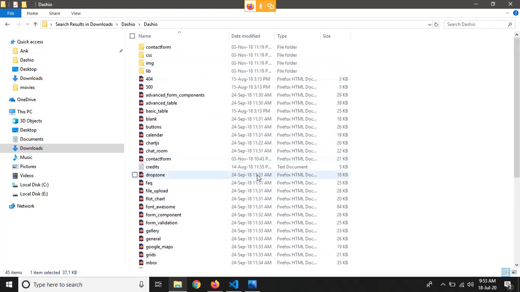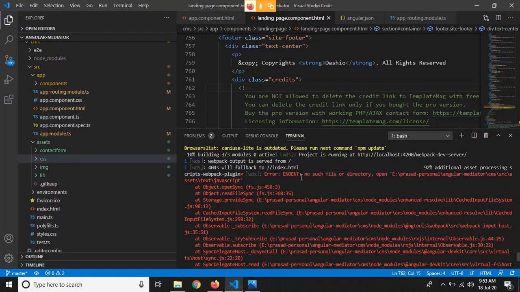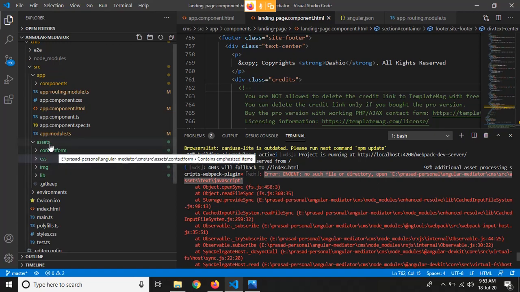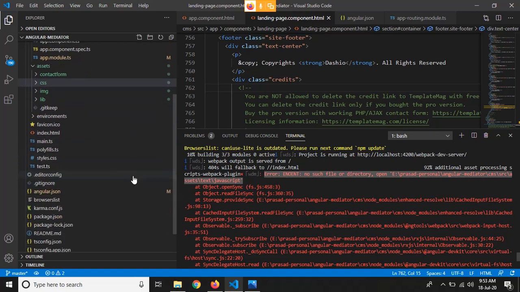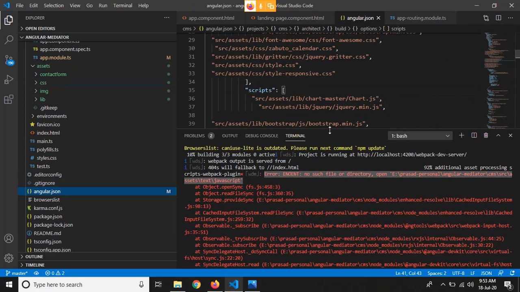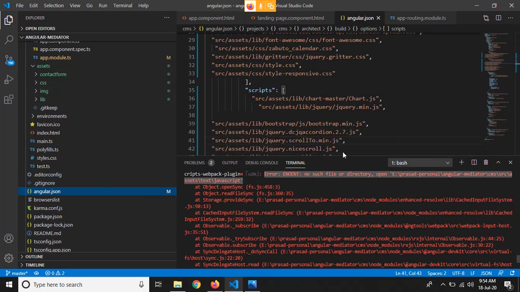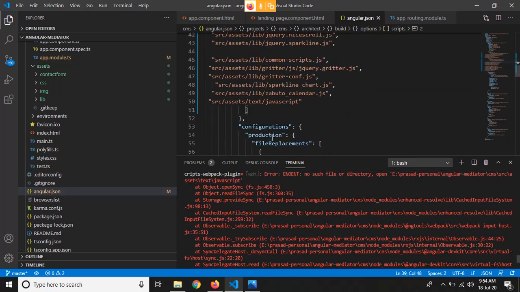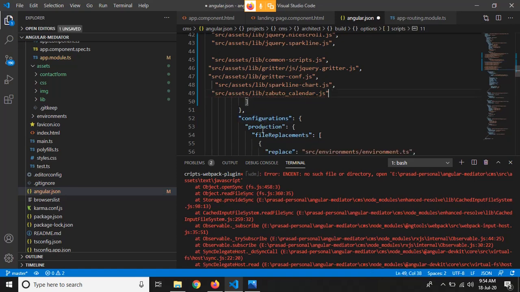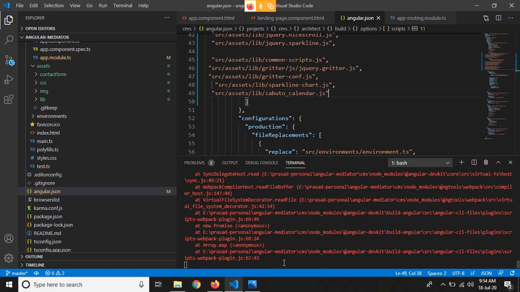Yes, in angular.json there is a text JavaScript path, but actually the file is not there, so it's giving an error. Go to the angular.json first. I will show you the exact error in angular.json, because we are not having the text folder here, so it is giving us the error. For resolving this error, we just have to remove the path from here. So we will recompile the application again.